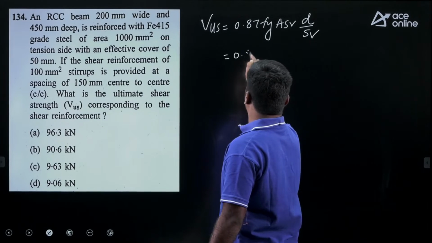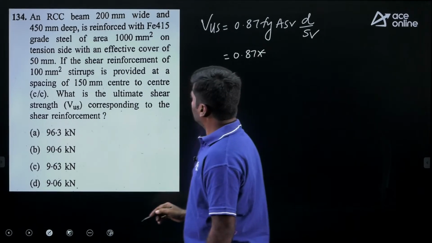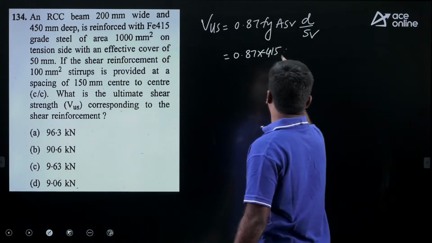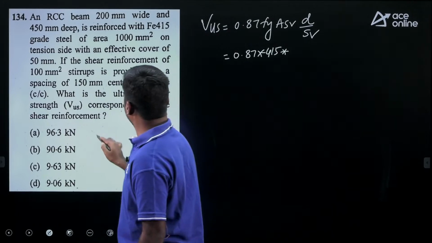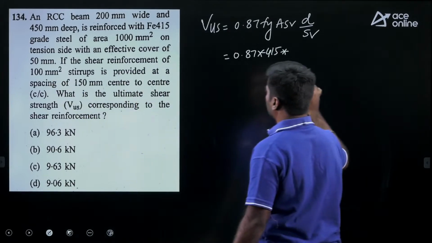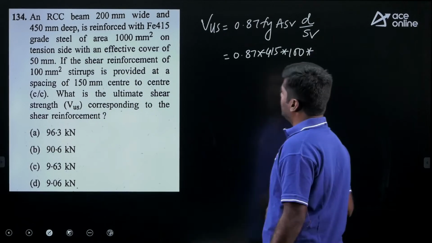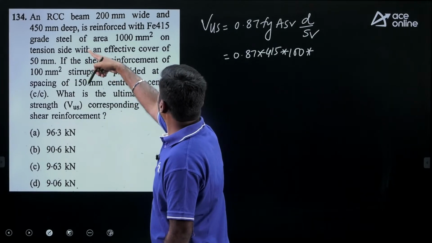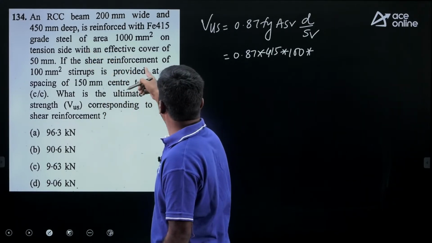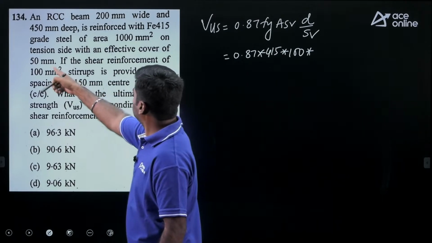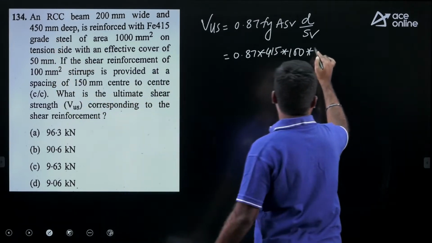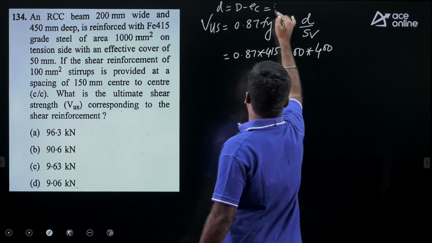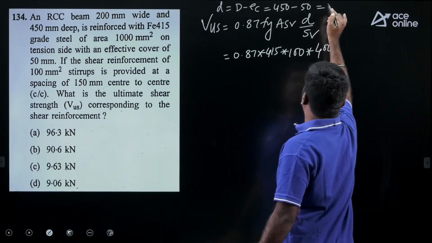Substitute the values. 0.87 Fy, here grade of steel given is 415, so Fy is 415. ASV, area of shear reinforcement given here 100 mm square, 100 into effective depth of the beam. Given here 450 mm deep and effective cover given here is 50 mm. So 450 minus 50, 400. Effective depth is equal to overall depth minus effective cover. Overall depth given 450, effective cover given 50.